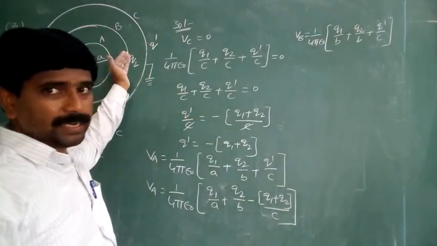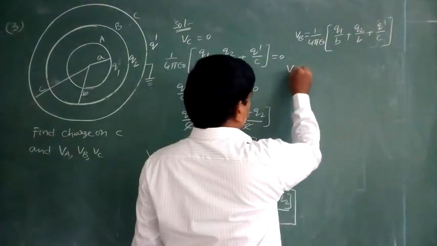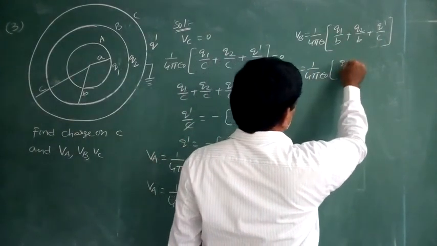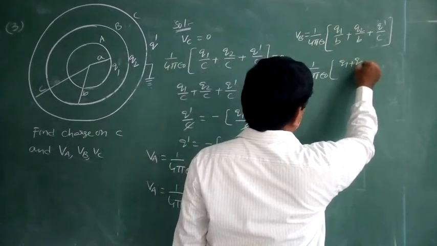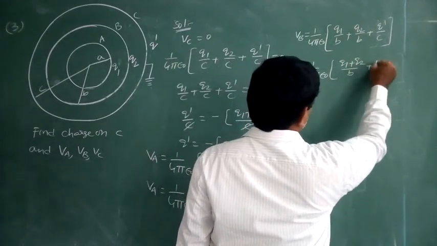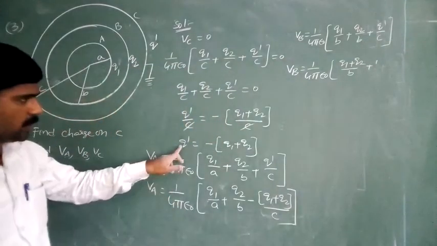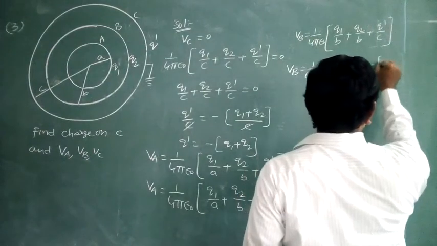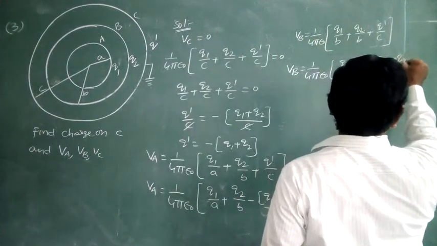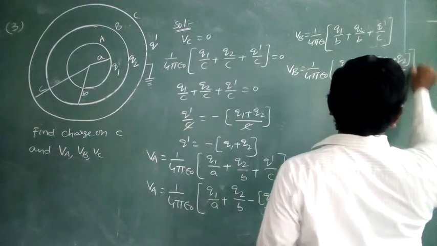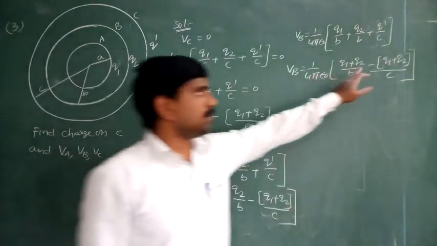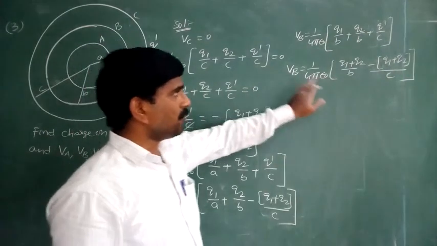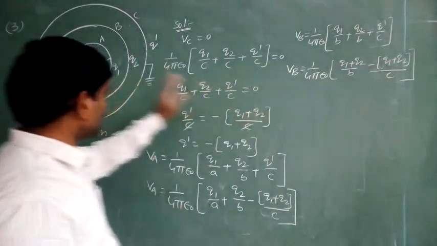Same potential is inside also. Therefore, VB is equal to 1 by 4 pi epsilon naught into (Q1 plus Q2) by B plus Q dash by C, where Q dash is equal to minus of (Q1 plus Q2) by C. That is, minus (Q1 plus Q2) by C. This is the VB, potential on the surface of the second shell.